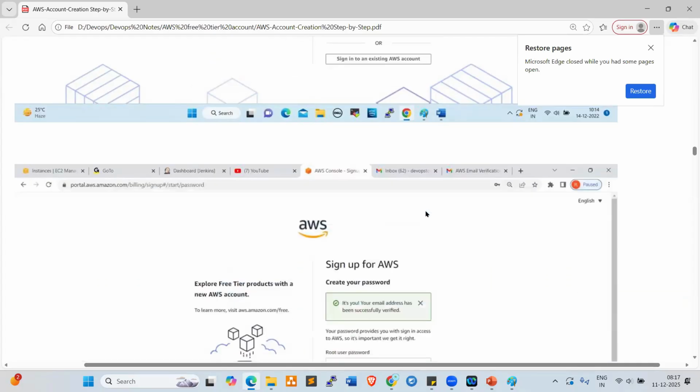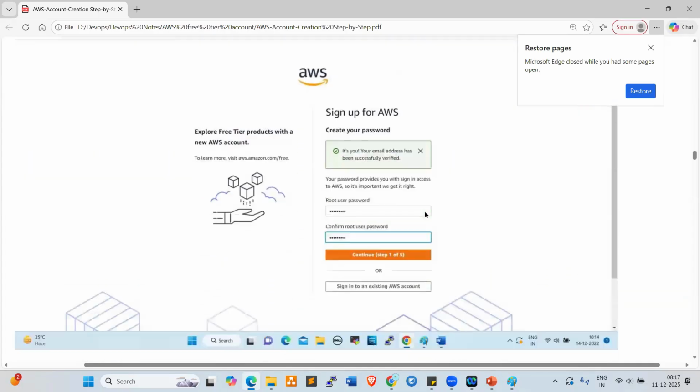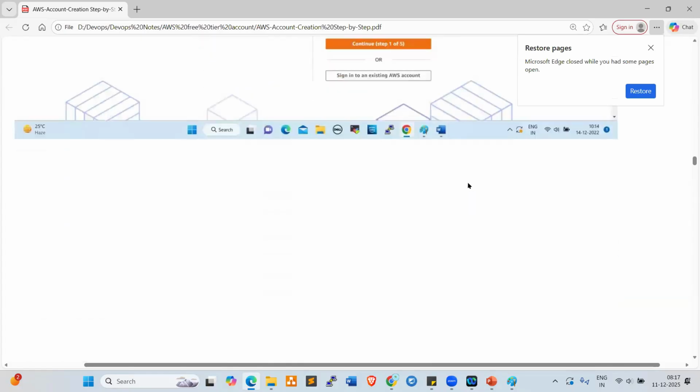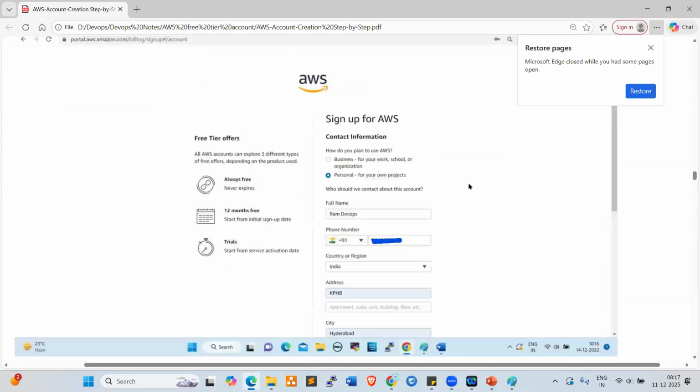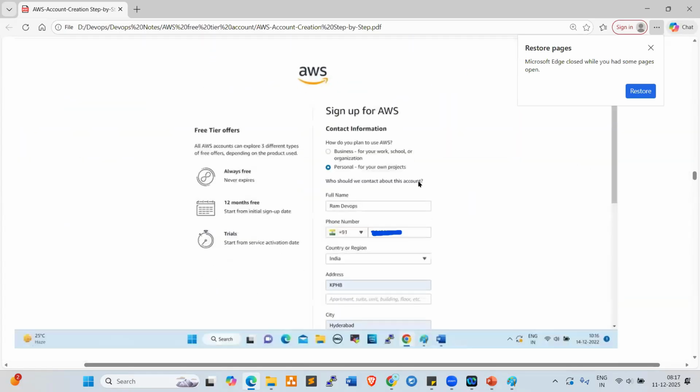Once you click on continue, now it is asking you to provide your personal information. Before that, look here: business or personal. Always choose personal. If you select business, you need to provide the business information. So always we select personal here.